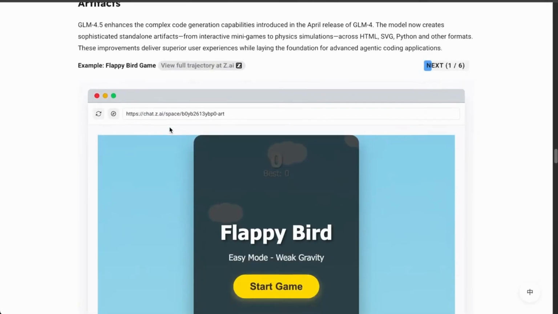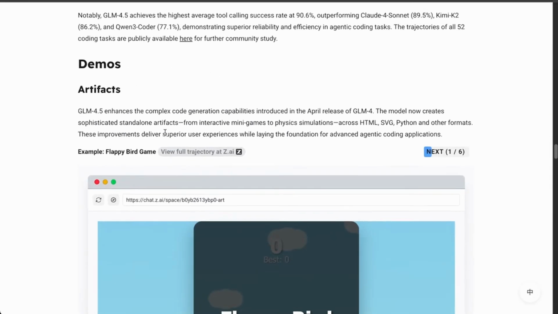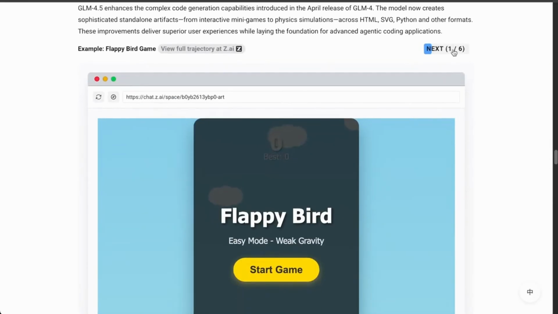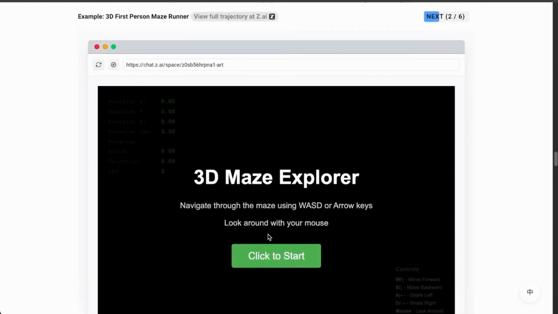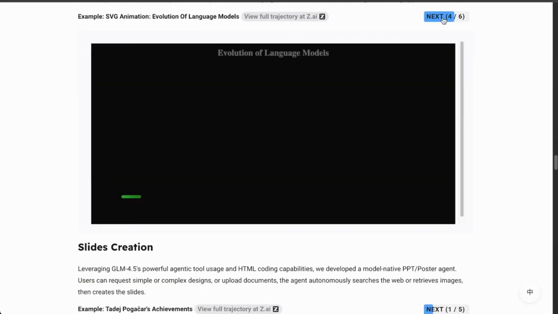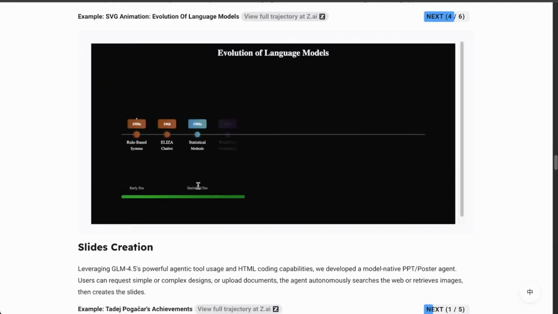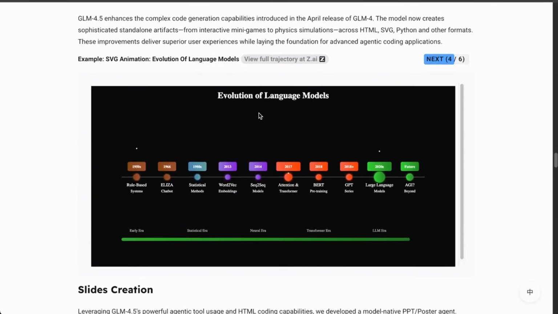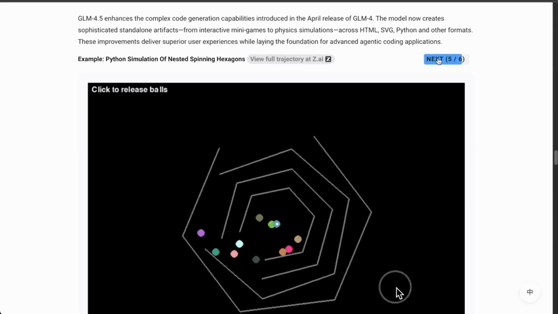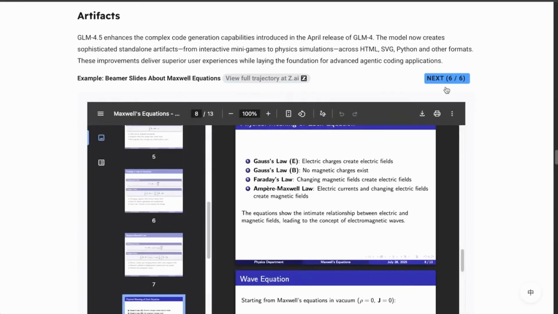Here are some of the examples of what it does. So this, I believe, is coding. If we go here, it kind of creates games. It's not allowing me, I don't see anything here. So this is pretty cool, right? You can create a timeline, the evolution of language models. What else do we have? We have a video here. So, and we move on.